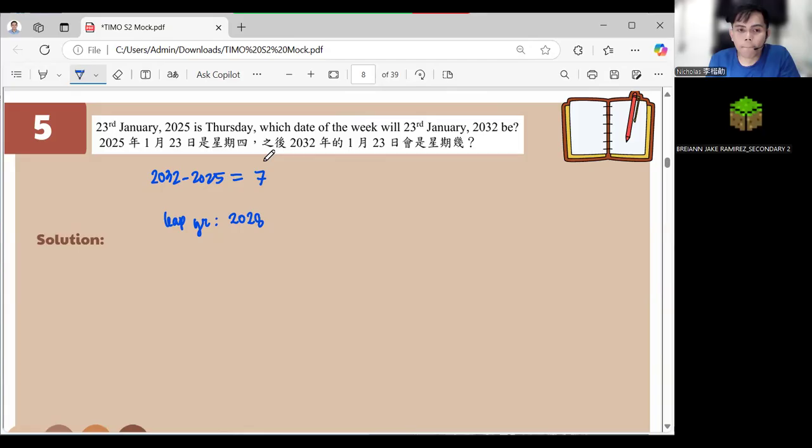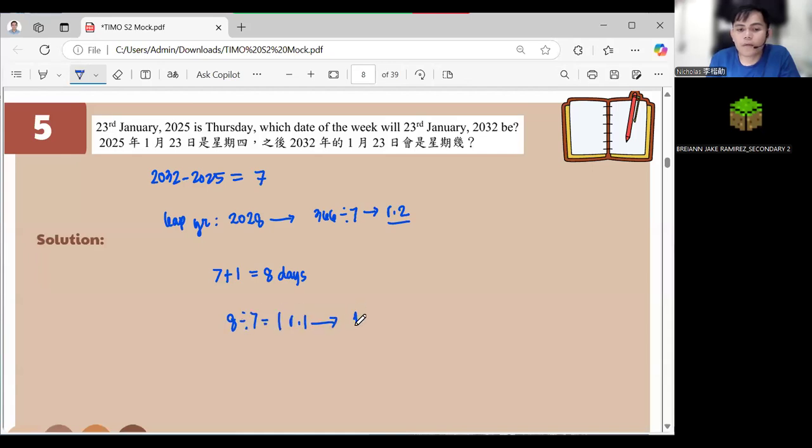So when it comes to leap year, it will be 366 divided by 7. That will be remainder 2. So instead of 1 day after, 2 days after. So 7 plus 1, because we have one more 1 day after, right? Which will result to 8 days all in all. So 8 divided by 7 is 1 remainder 1.